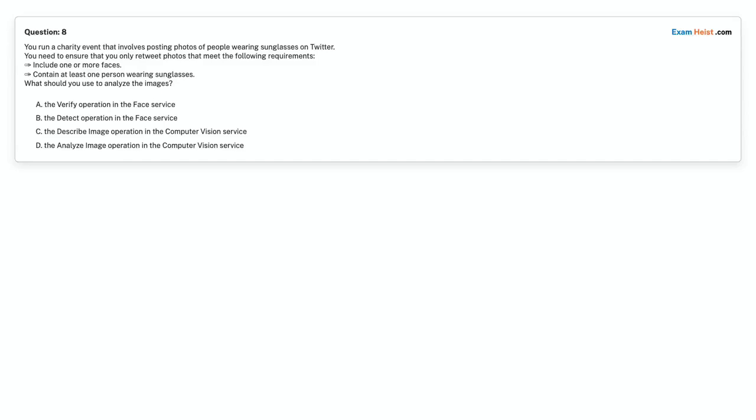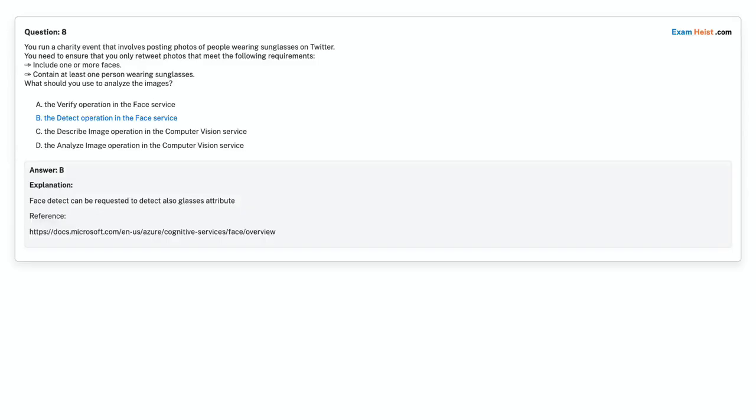Option A, the verify operation in the face service. Option B, the detect operation in the face service. Option C, the describe image operation in the computer vision service. Option D, the analyze image operation in the computer vision service. Choose the correct answer. Correct answer is option B, the detect operation in the face service.